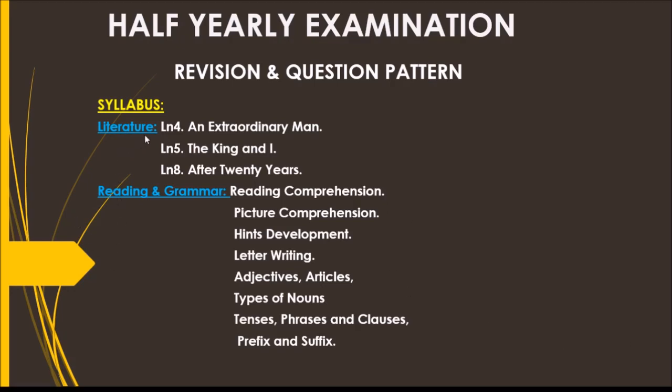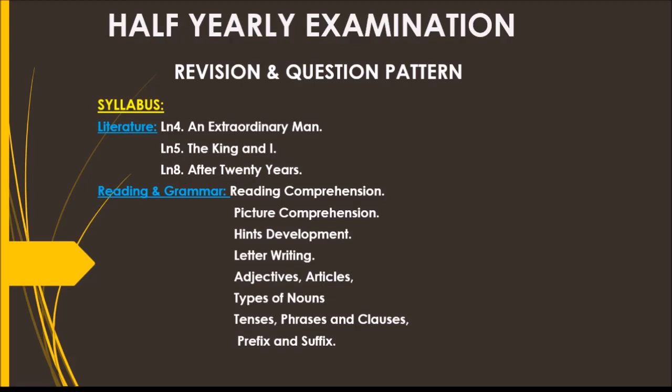What is the syllabus? From the literature book, lesson 4, An Extraordinary Man. You all know An Extraordinary Man is all about Abdul Kalam sir, right? And lesson 5 is The King and I. We have discussed the king and an English woman and the conversation between them. And lesson 8 is After 20 Years.